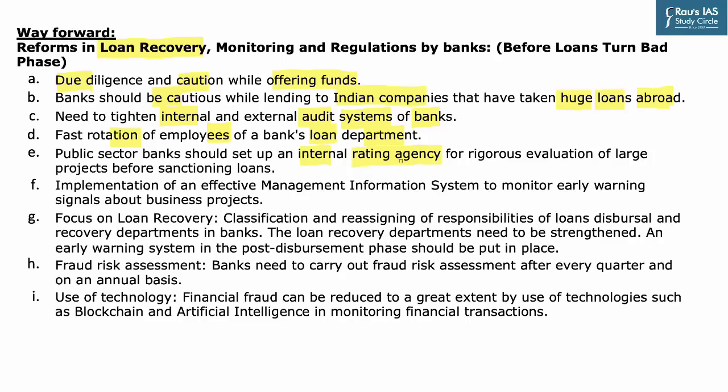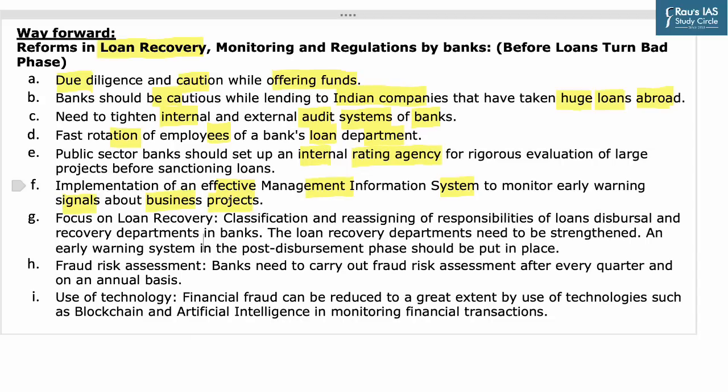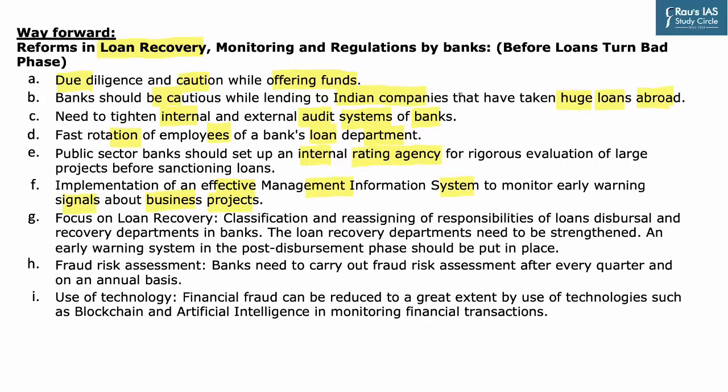Next important aspect is implementation of an effective management information system, or MIS, to monitor early warning signals about business projects. Whenever banks offer a loan to anyone or any agency, they have to monitor the asset for a longer duration, to see how the company, institution or individual is performing, so that they can reduce the impact of any bad happening in the future.